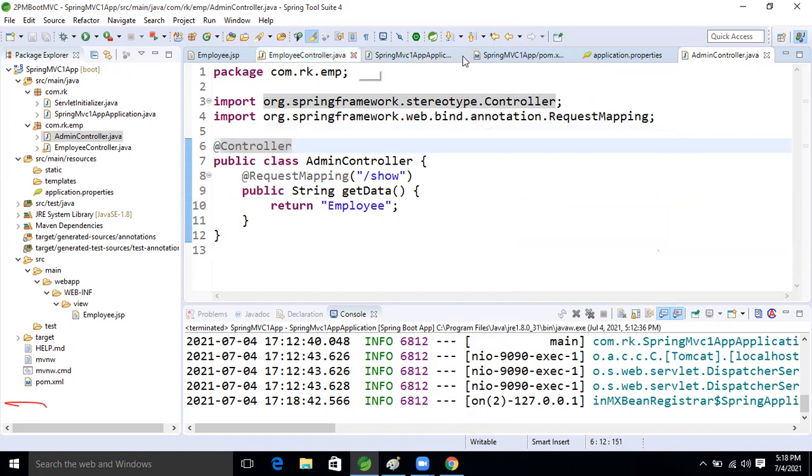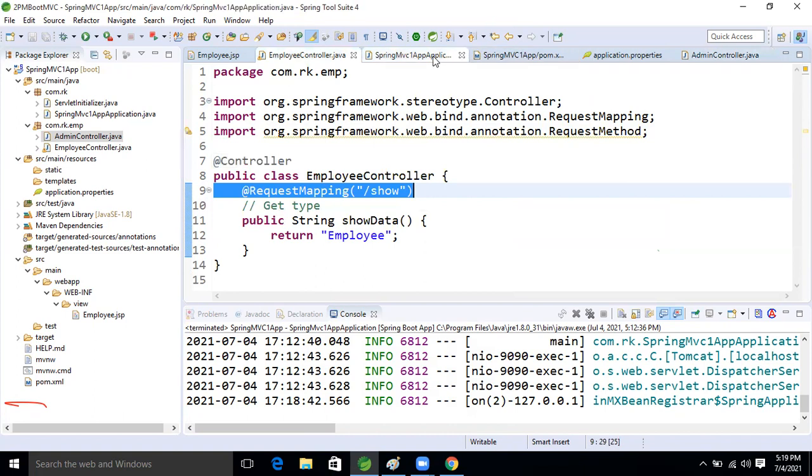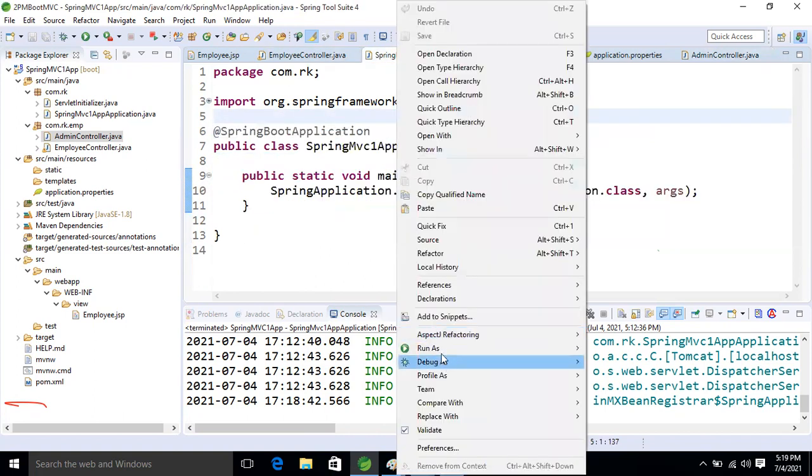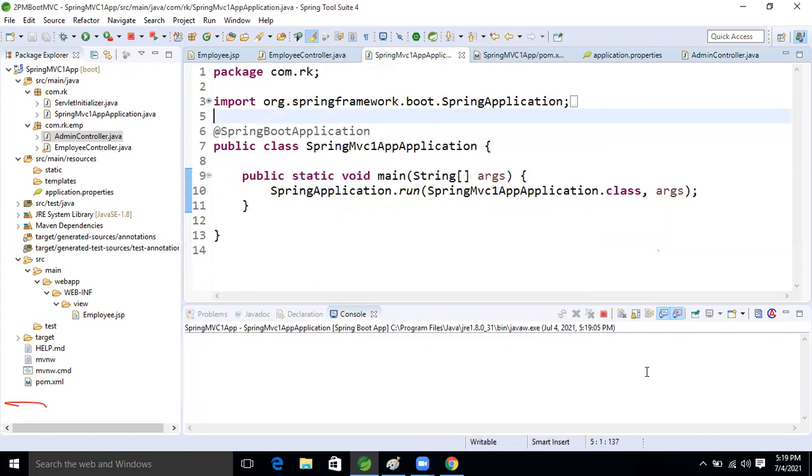So now, come here, right click, and run our application.